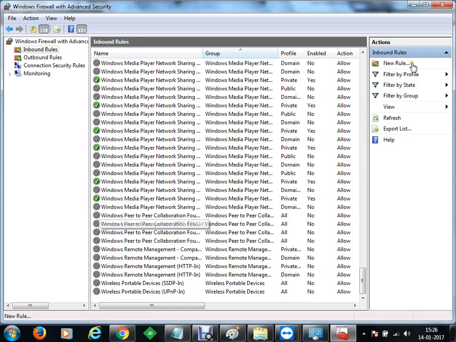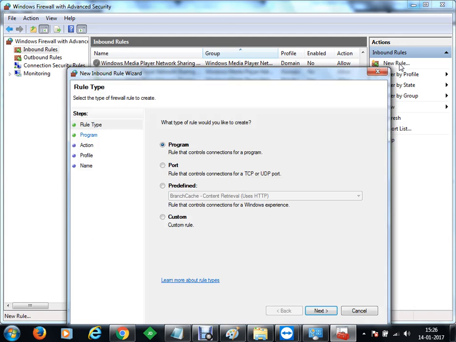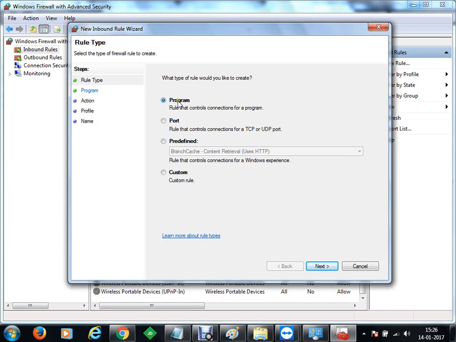a new rule. In order to create a new rule, on the right hand side you have the option New Rule. Click on New Rule. Now inside the rule, either you can write a rule for a program, let's say Netcat or WAMP. You can write a rule for a port number. Let's say I click on port, so I would like to write the rule for a port number.